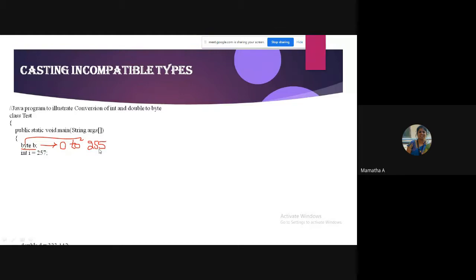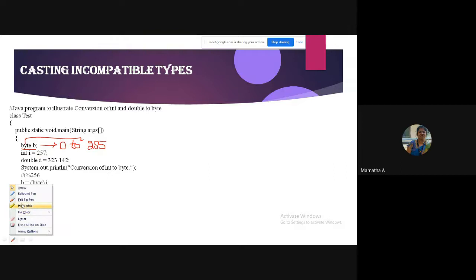Okay. So let us see now what will happen next. Just remember this. Double is D. D is declared as double with value 323. Conversion of int to byte. I'm just printing a message. So just see what is happening now. I am assigning I to B.